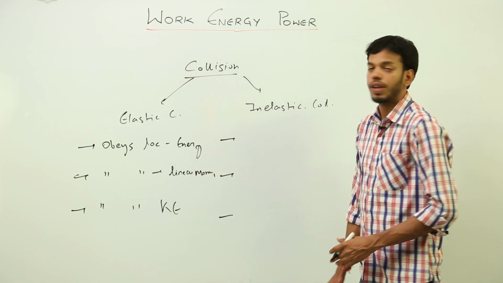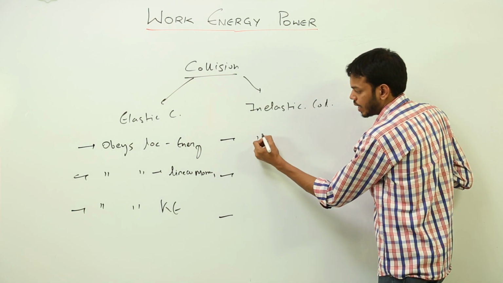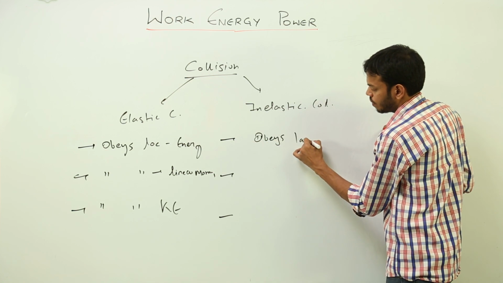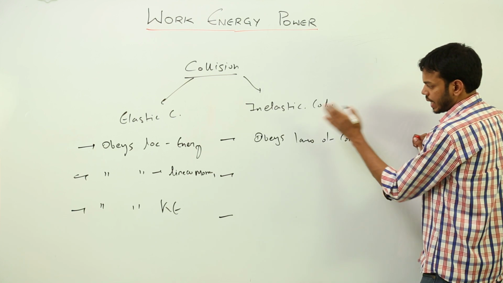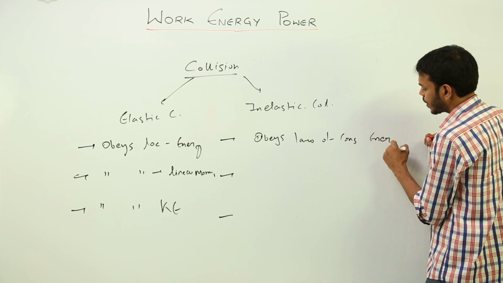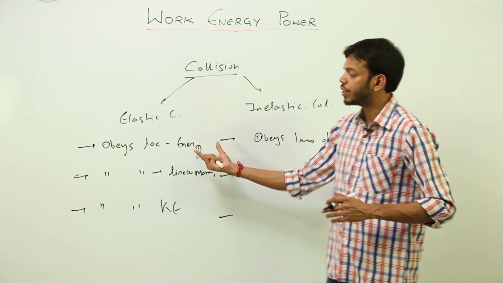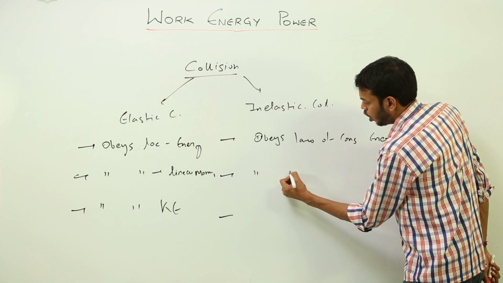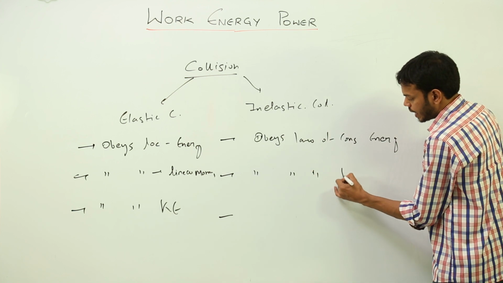These are the key points of elastic collision, whereas inelastic collision obeys the law of conservation of energy, because this is a universal law, you can't mess with it. The law of conservation of energy is obeyed everywhere, there is no flaw in it. Then the law of conservation of linear momentum is also followed.